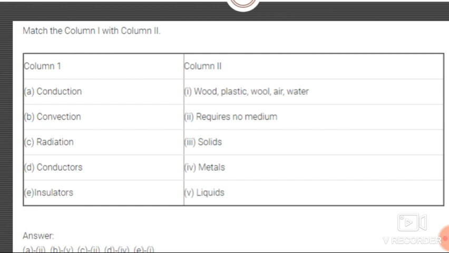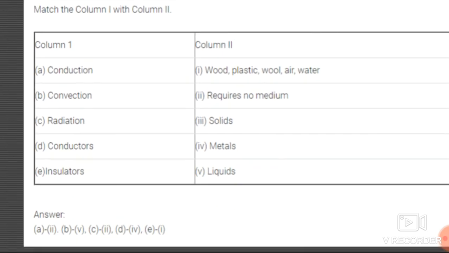What is required for conduction? Solids are required over here. So the answer for A is the third, that is solids. Next one, convection. For convection, what is required, students? For convection, liquid is required. So the fifth option is the answer for convection. Now radiation. What is the answer? It does not require a medium. So the second one is the answer for radiation.